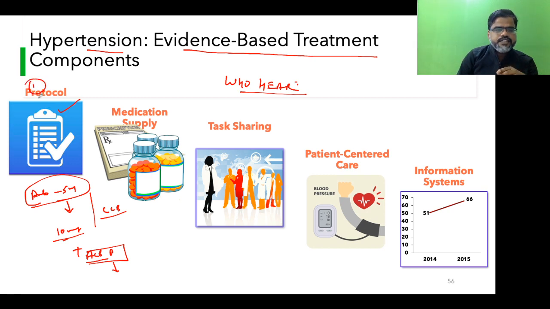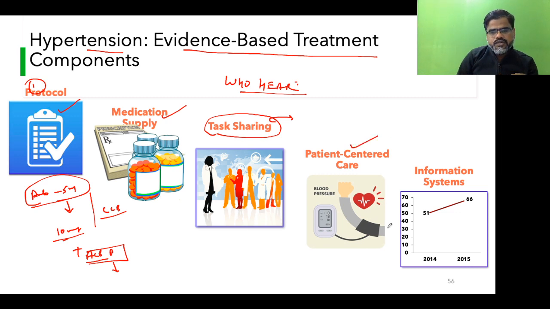So this is the first thing. Second, there should be regular supply of the drug, because in government, in the PHC, you have to ensure that there is a regular supply of drugs. Task sharing is basically the doctor. It is not possible for the doctor to measure the blood pressure every time the patient comes for treatment. So the task sharing can be done by the paramedics. Also, when the drug has to be given, the doctor does not have to see every time, the paramedics can also dispense the drug under close supervision of the doctor.